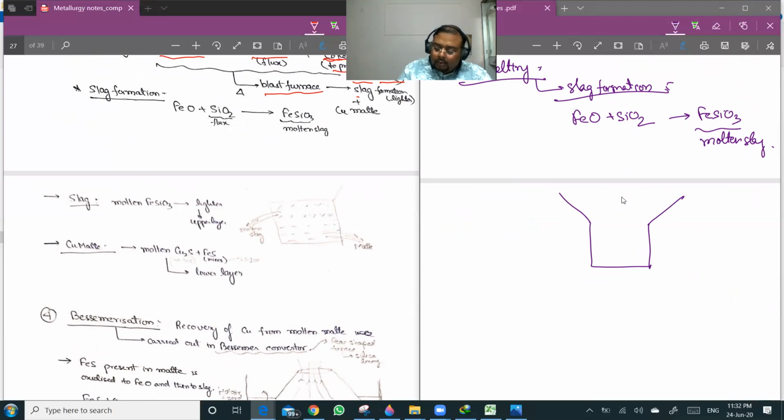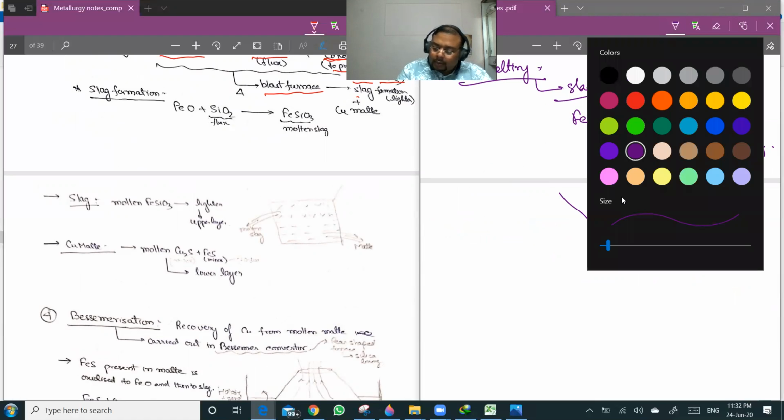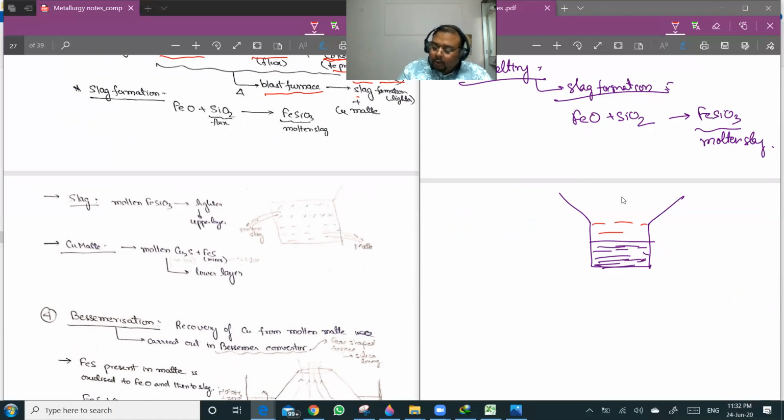Okay. So you see, the upper part will be containing what you call slag, while the lower part will be containing mainly Cu2S plus FeS, which was present in minor amount.